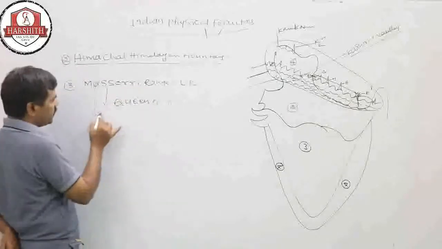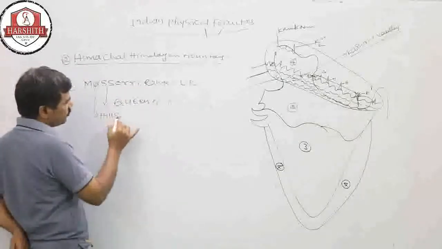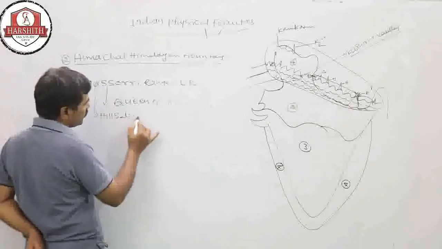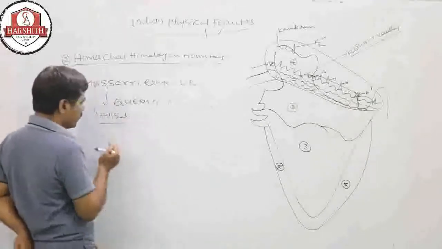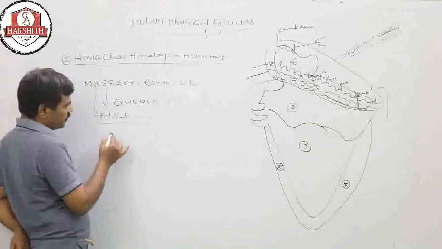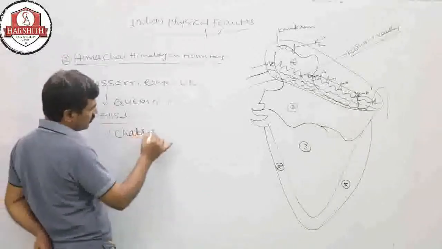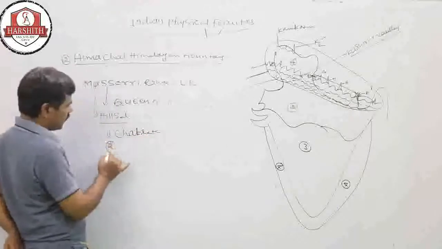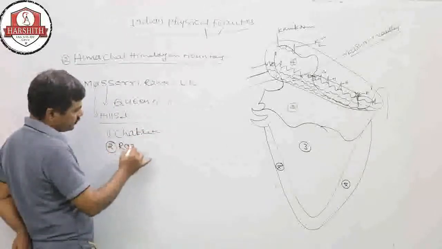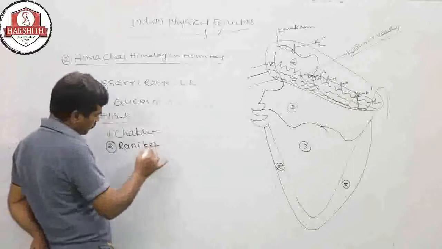It is famous for its hill stations. Here also the hill stations are on the slopes. The names of the hill stations: first, Chakrata. Second is Ranikhet.